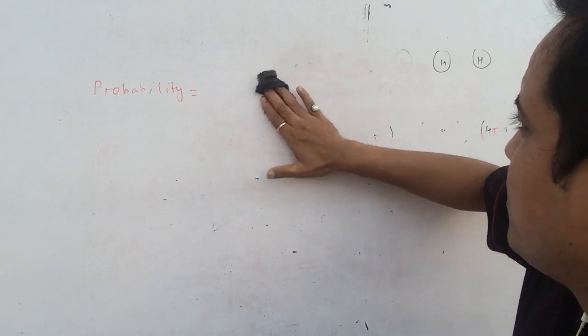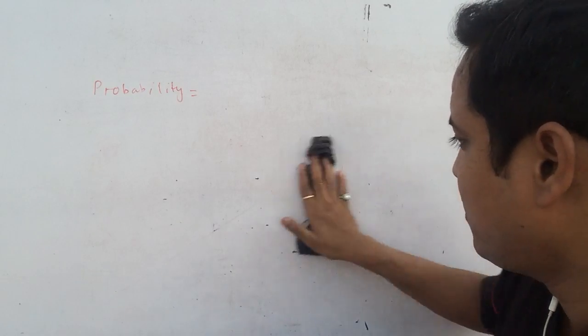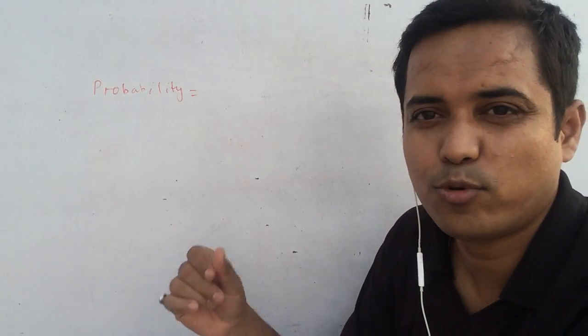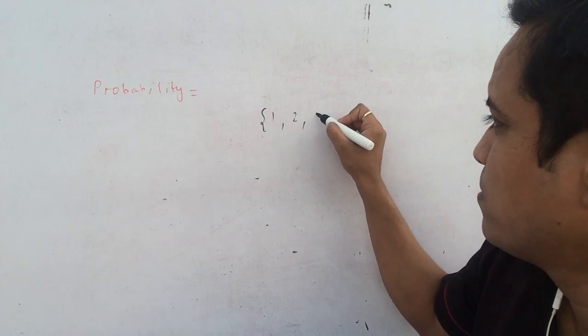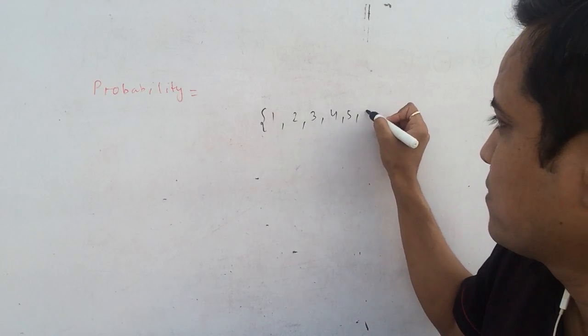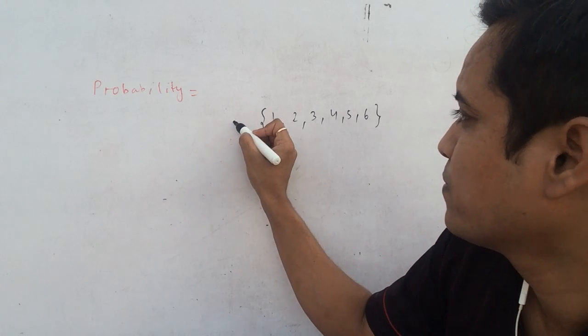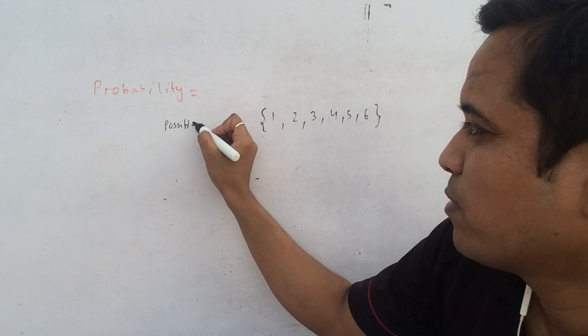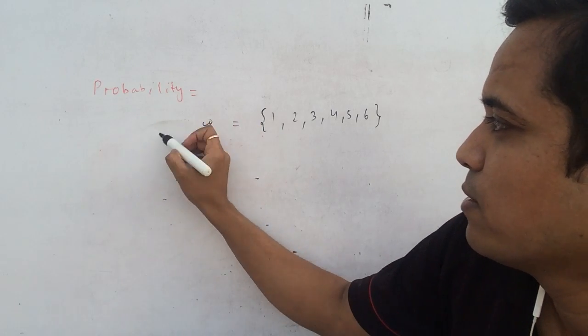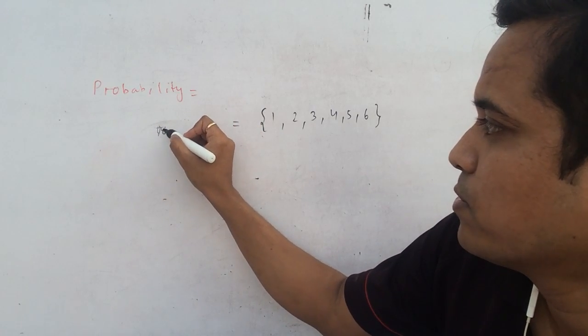How would we find the probability of dice? If we are throwing a dice, we have 6 possible cases, 1, 2, 3, 4, 5, 6. So these are the possible or total outcomes.